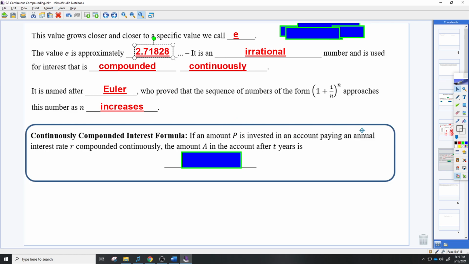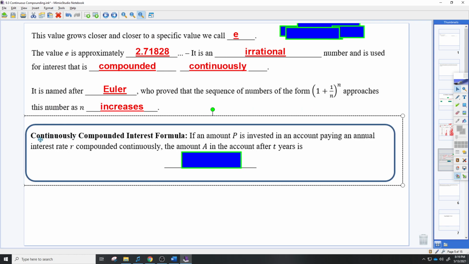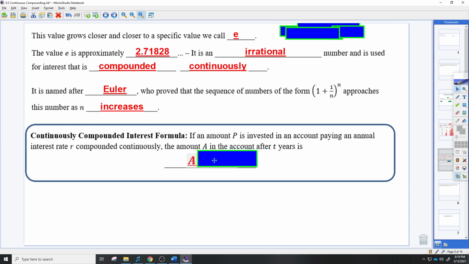So where does that come into play with our money? Now we have a new formula. It's called the continuously compounded interest formula. A lot of the stuff is the same, but to me it's actually less complicated than the other one. If you have an amount P invested in an account paying an annual interest rate R, so these letters are the same, the amount you have in the account A after T years is this: A equals your principal times E raised to the power of RT.